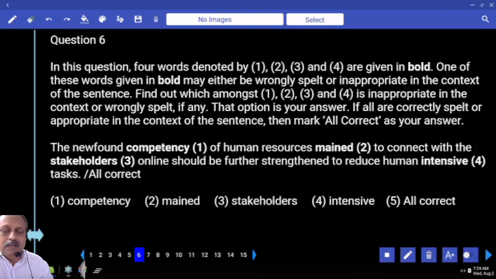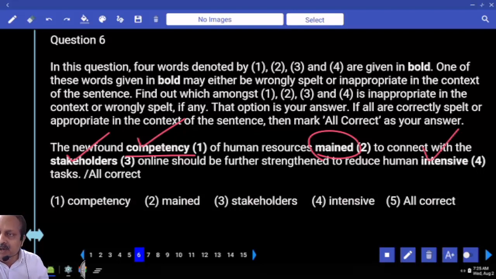Question number 6. What are these? Misspelled or inappropriate? The newfound competency of human resources, mained, hold this one, to connect with the stakeholders, online should be further strengthened to reduce human intensive tasks. Context-wise, you cannot know the exact word, but here, newfound competency of human resources. Anything wrong with the word competency? No. And stakeholders, with the stakeholders online, nothing wrong. Intensive tasks, nothing wrong. So there is a problem here, but exact word, a bit difficult to guess.